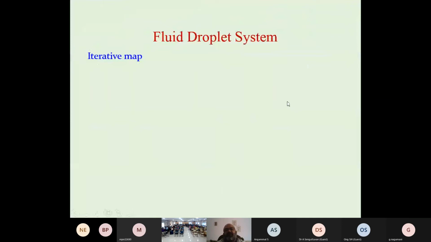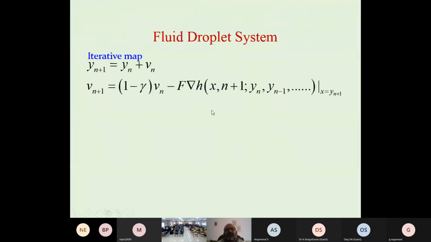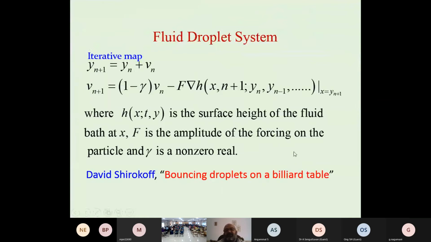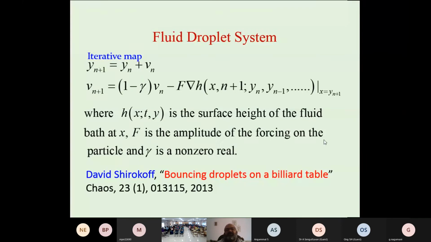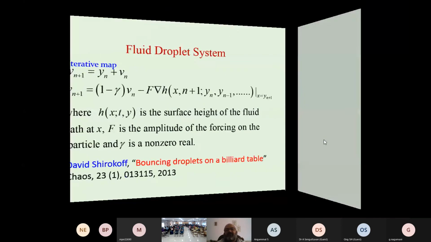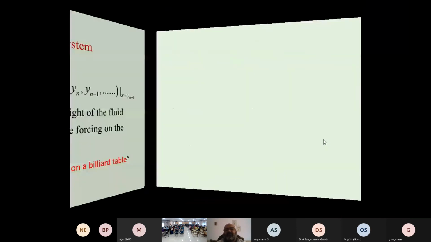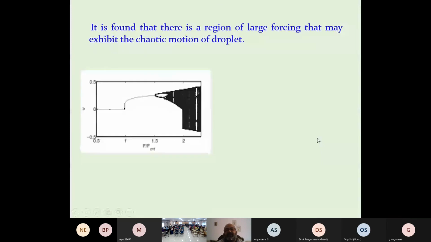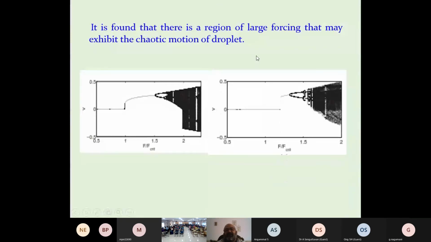So we have a fluid droplet system. In this, we do the iteration map like this, and we continue the iteration map. This was published in 2013. And then we can see that here we also have chaotic behavior, and we get a picture like this. So these pictures represent the chaotic behavior. These are bifurcation diagrams, representing chaotic behavior.